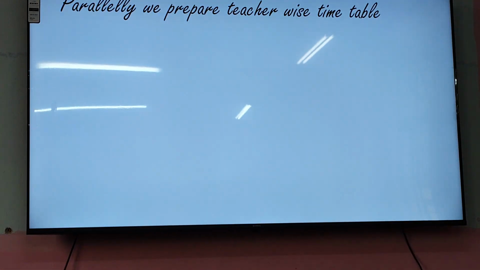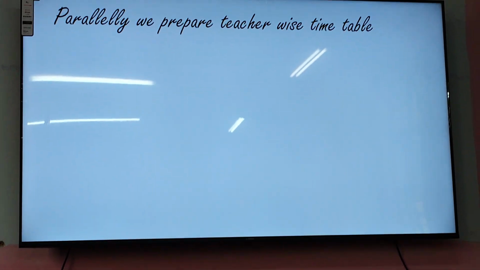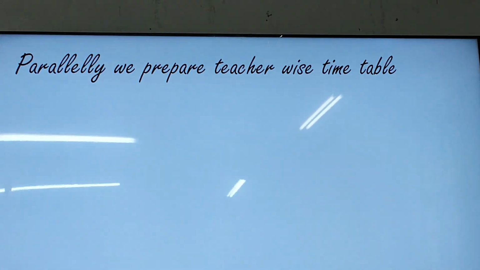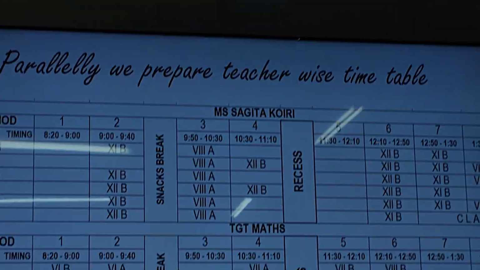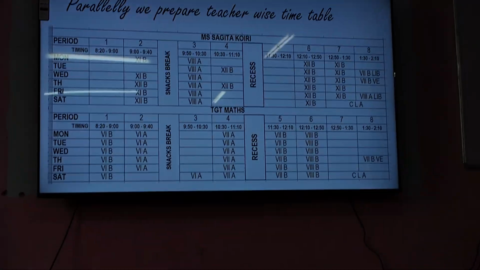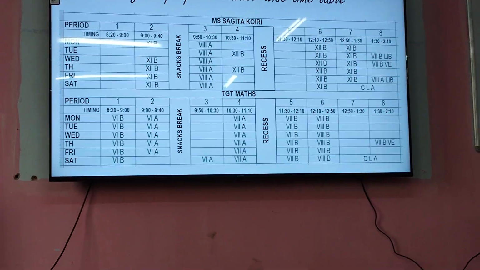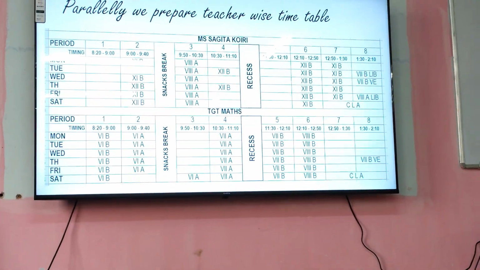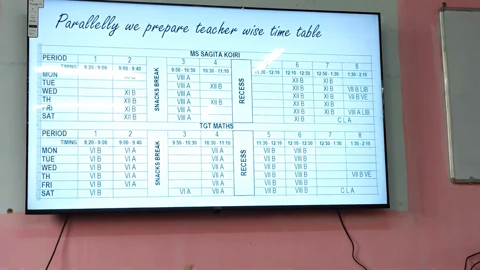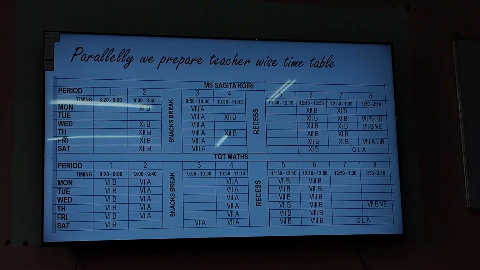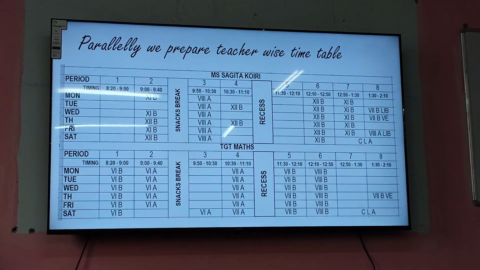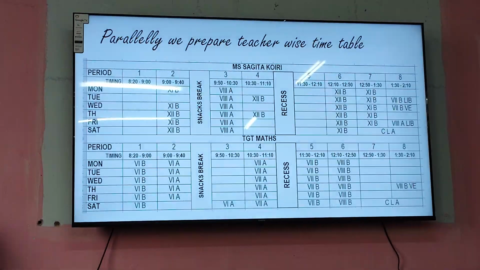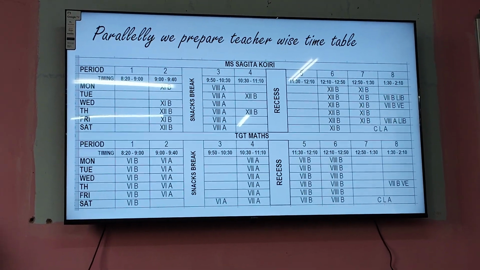In parallel, when we prepare the class-wise timetable, we should also prepare the teacher-wise timetable in such a way that we can avoid any clashes or continuous periods for 4 periods. So as far as possible we have kept 2 periods, but sometimes we might have gone to 3 periods continuous. But 4 periods we have avoided for anybody, because nowadays we have a snacks break also in between. So this is just illustrative.